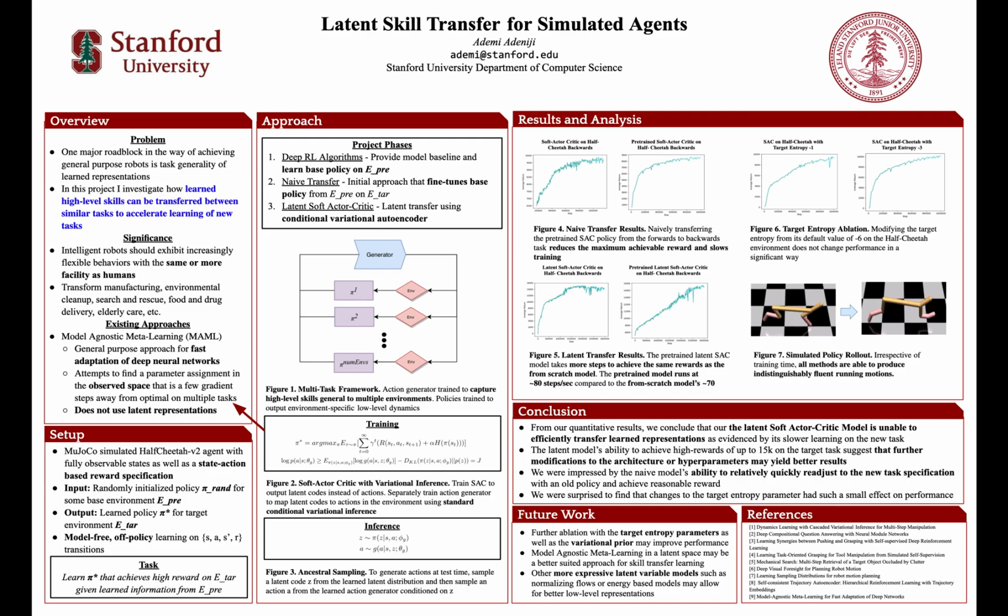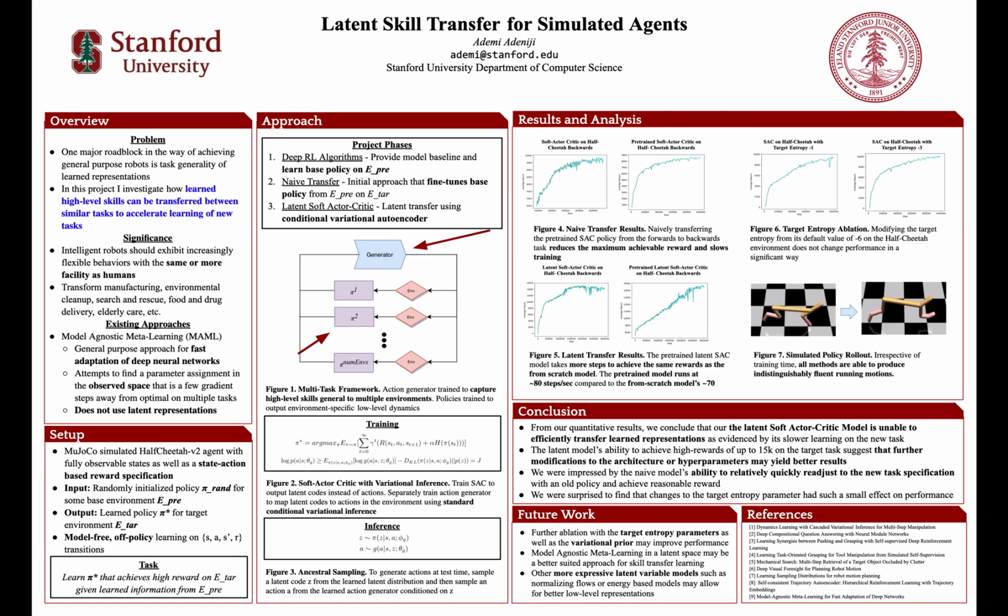The main divergence of our work from this existing body of work is the fact that we attempt to learn these general purpose representations in a latent space as opposed to directly in the observed image space, for example. Thus, the objective is to learn some optimal policy that achieves high reward on the target task given learned information from some previous task.